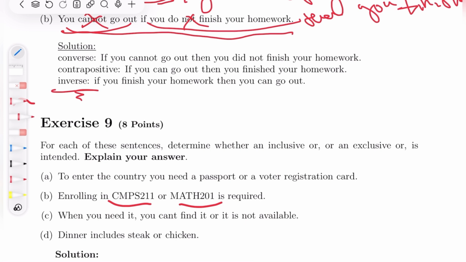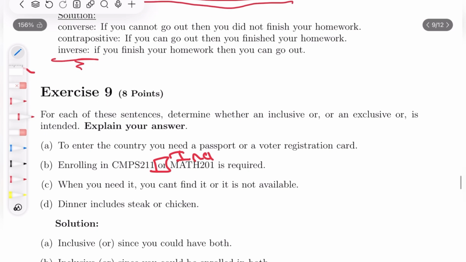So let's think about this. Pause the video, think about it. Enrolling in CMPS 11 or Math 1 is required. This could be understood in both ways, but I believe it's closer to being an inclusive or, yes, because you could be enrolled in both.